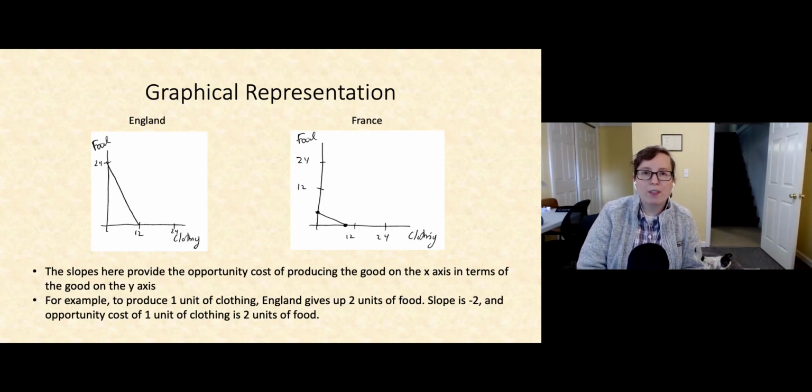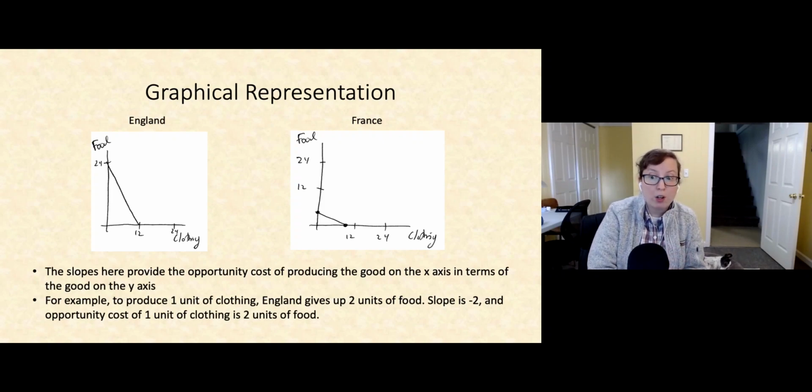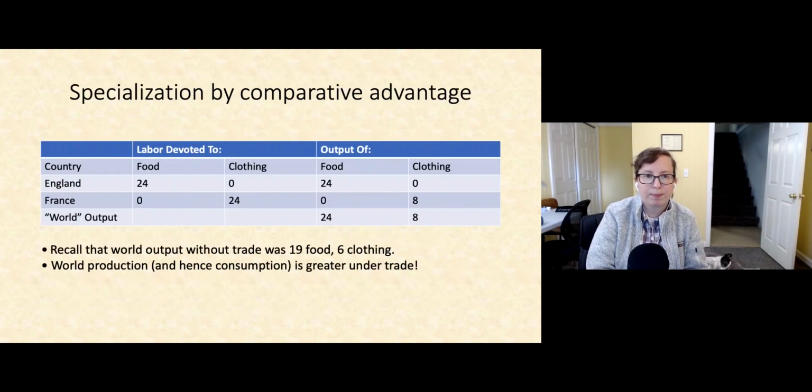What's really nice about graphical representations like these is that the slopes of these lines give you the opportunity costs. More specifically, the slopes give you the opportunity cost of producing the good on the x-axis in terms of the good on the y-axis. For example, to produce 1 unit of clothing, England gives up 2 units of food, remember? On this graph here, the slope of that line is -2, and the opportunity cost of 1 unit of clothing is 2 units of food. So that's how the slopes connect to the opportunity costs.